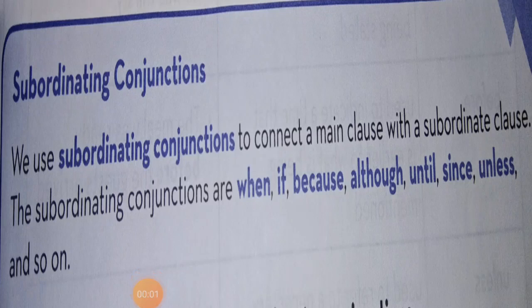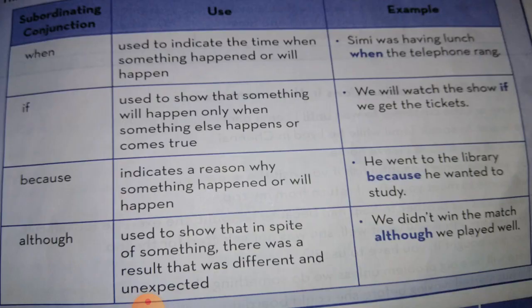Now let's see what are subordinating conjunctions. We use subordinating conjunctions to connect a main clause with a subordinate clause. The subordinating conjunctions are when, if, because, although, until, since, unless, and so on. Now let's see the uses of subordinating conjunctions with examples.